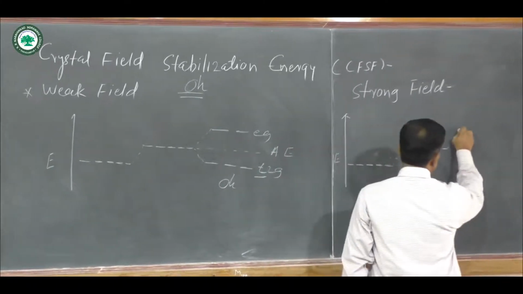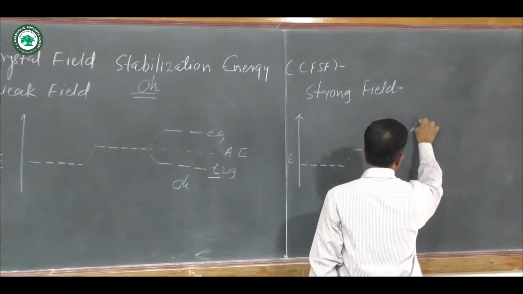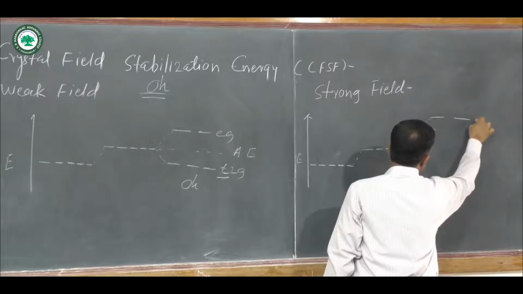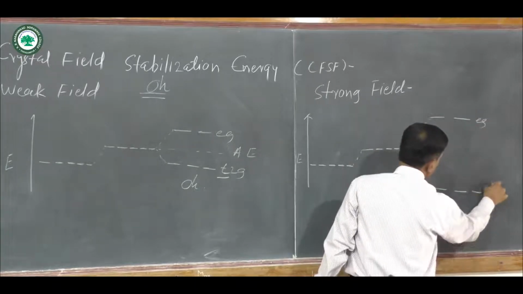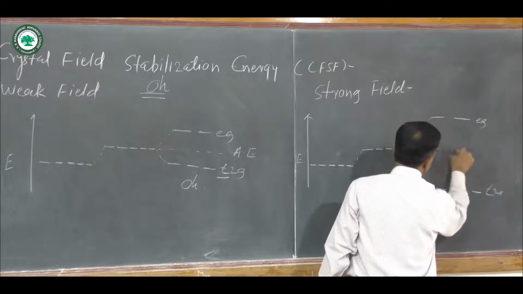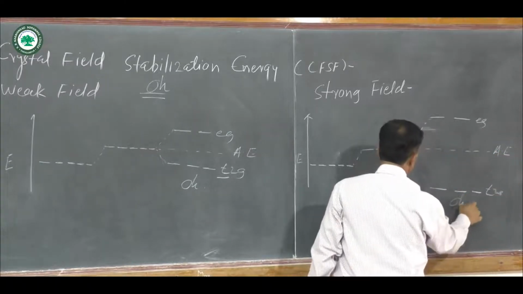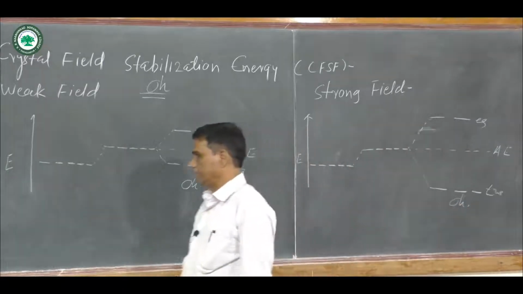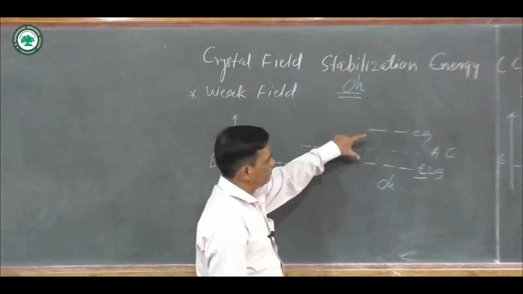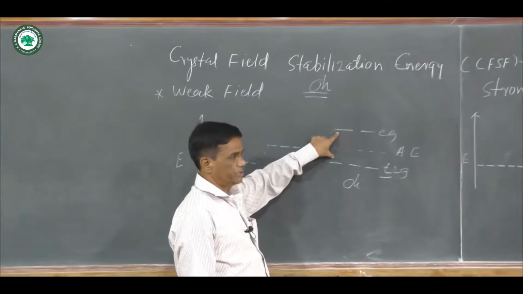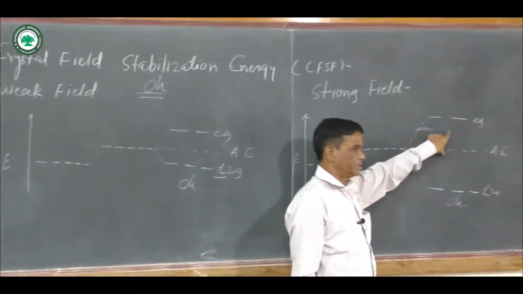And here this is eg and this is T2g. This one is the average energy, and this is again for the octahedral arrangement. In weak field, the splitting of the T2g and eg is smaller, and in strong field that splitting is larger.